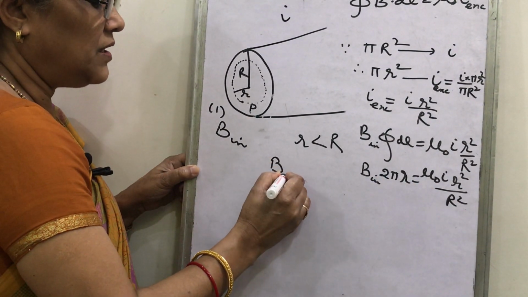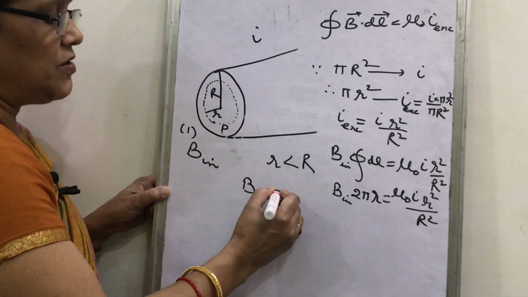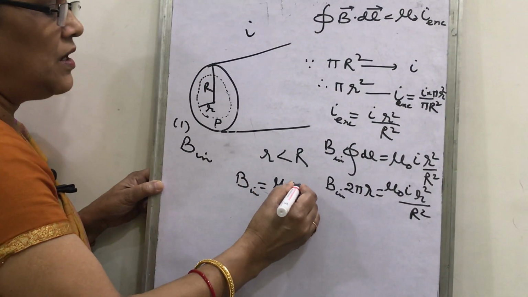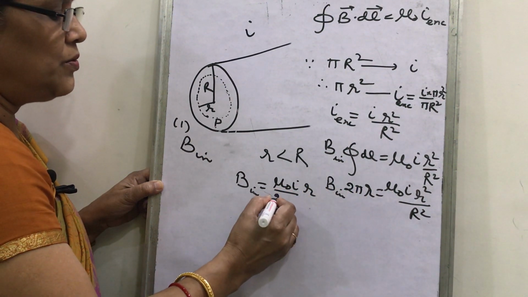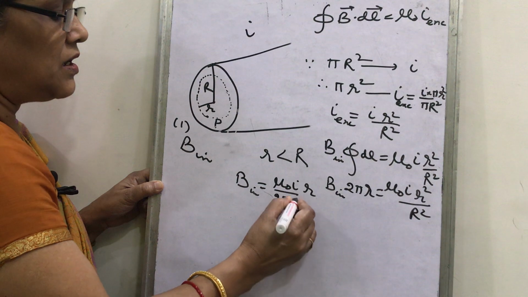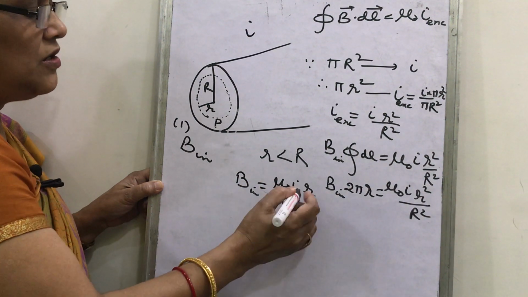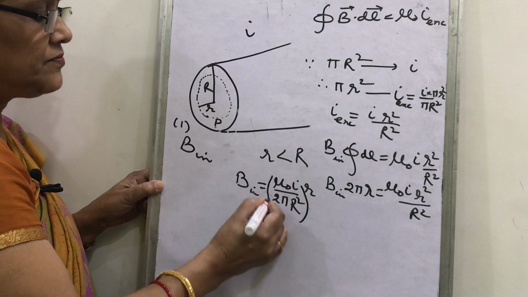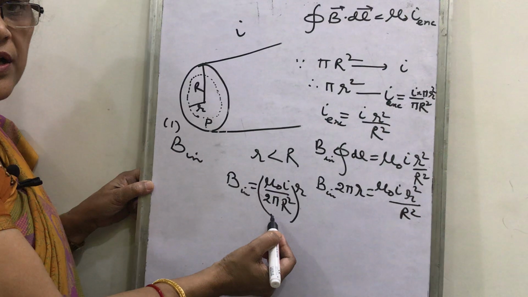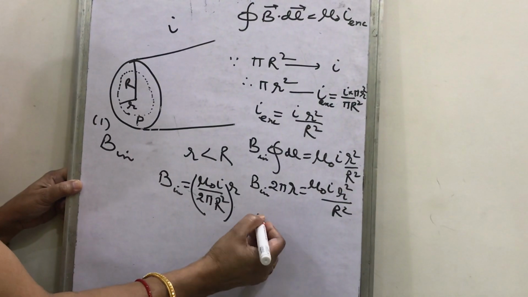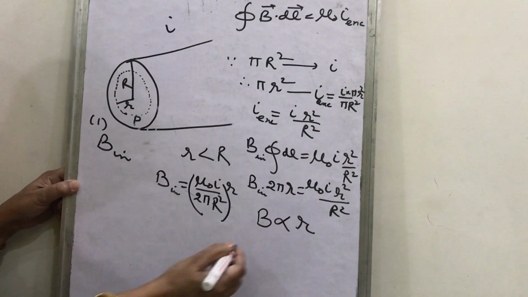Finally, you got the expression, B inside equal to mu naught I r upon 2 pi R square. One r will be cancelled. Look that the terms written in bracket are constant. So this B is directly proportional to r.